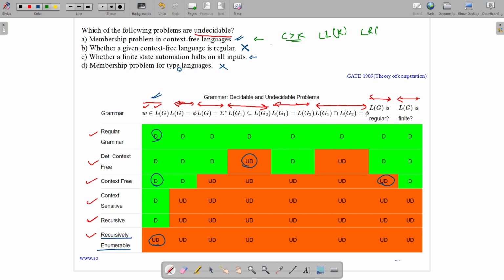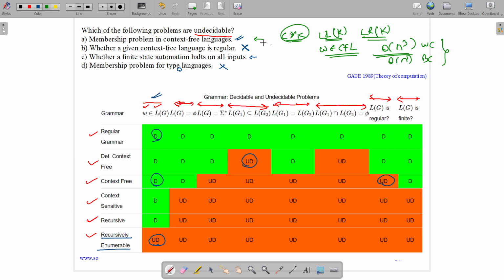The upper bound to determine whether a string w belongs to a context-free language is order of n cube in the worst case using the CYK algorithm, and the best case is order of n. As we have algorithms for this, it is a decidable problem.